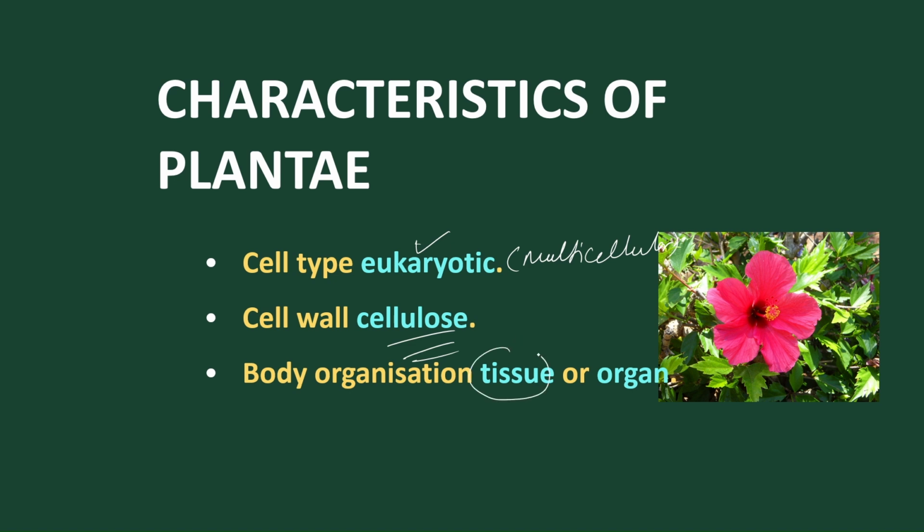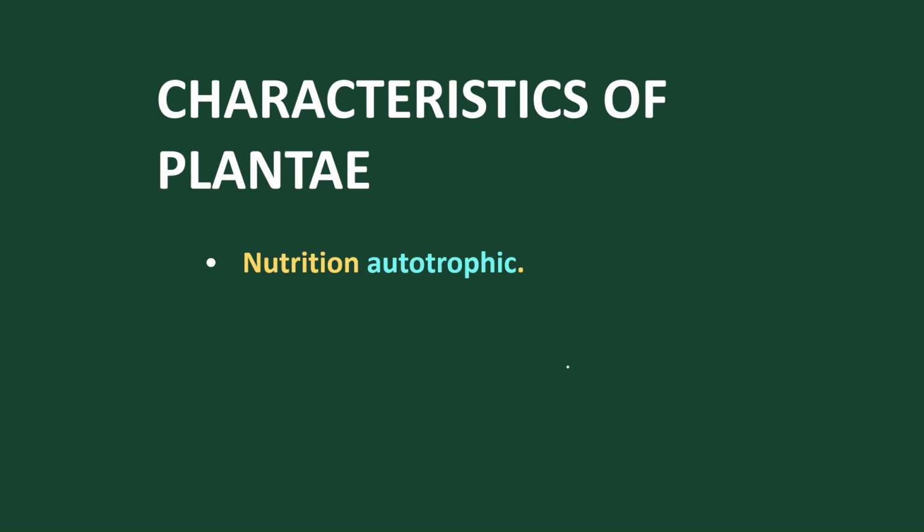And the body organ is either tissue type or organ type. So plants are an advanced form, having tissue organization and organ systems present. Also in plants, the mode of nutrition is mostly autotrophic. Some are heterotrophic, parasitic, which we'll discuss later, but most plants are autotrophic.